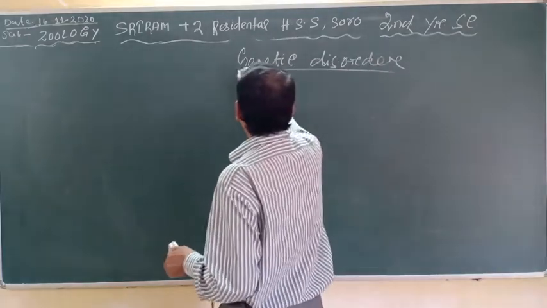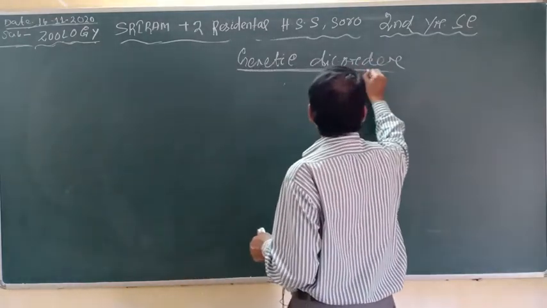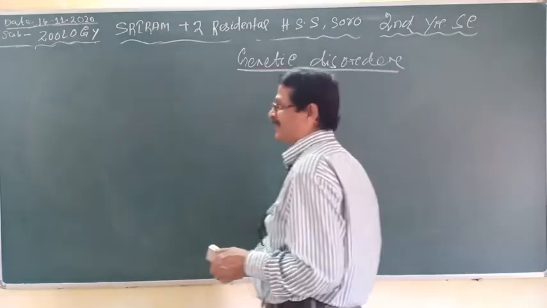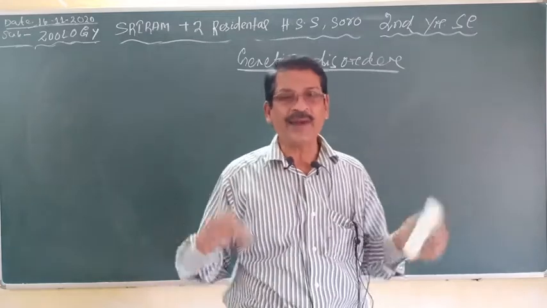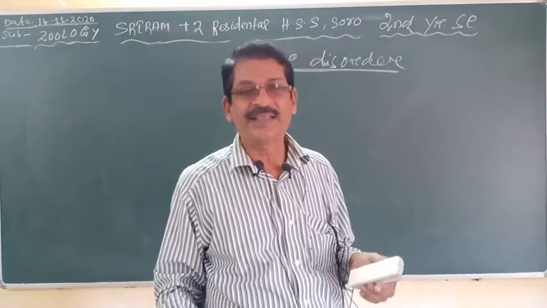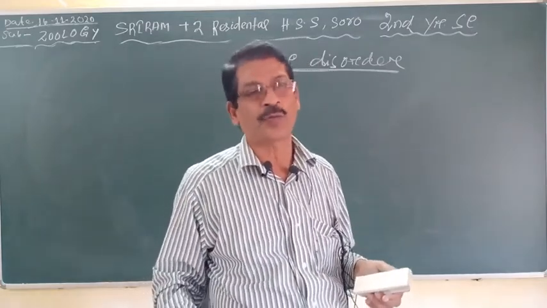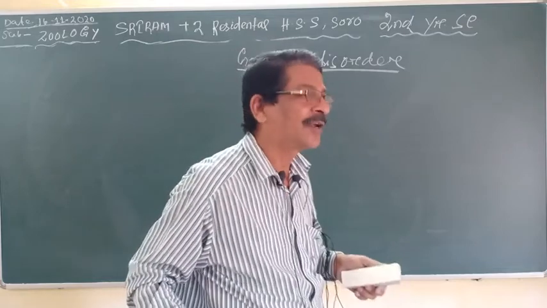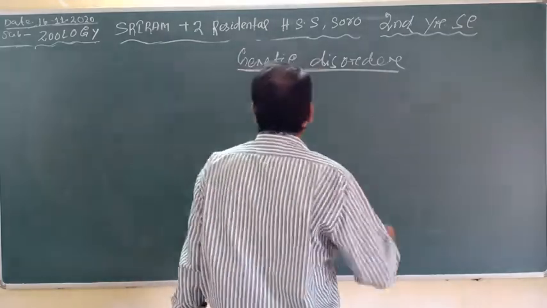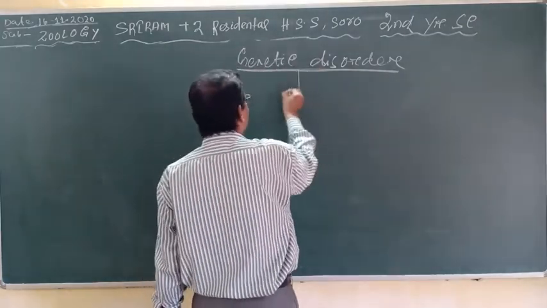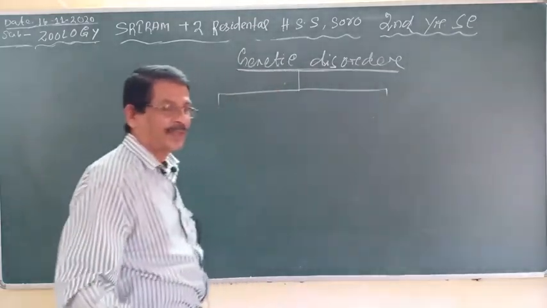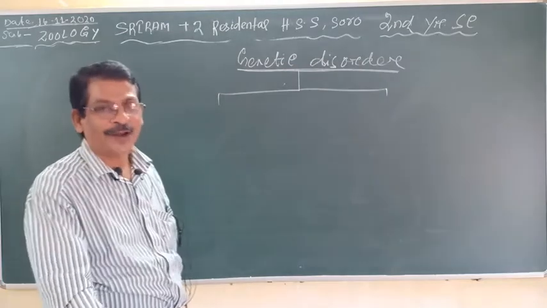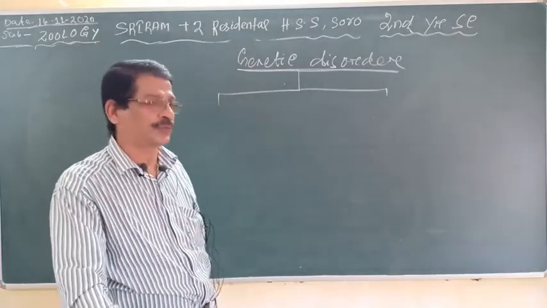Genetic disorder is an illness caused by abnormalities of the genes or the chromosomes. So, a genetic disorder is caused by a defect in a gene or in chromosomes.